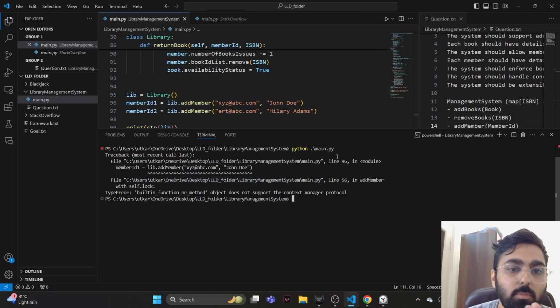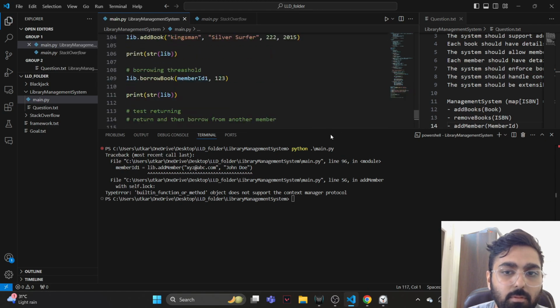So looks like some problem. It says built-in function or method object does not support context manager protocol. What does that even mean? We did lib dot add member, and we were just calling add member. Type error. So odd.